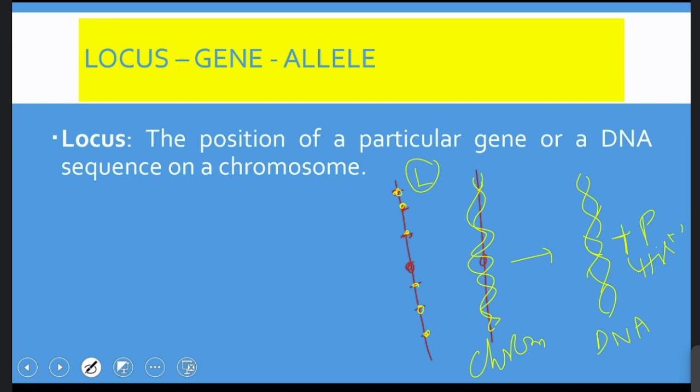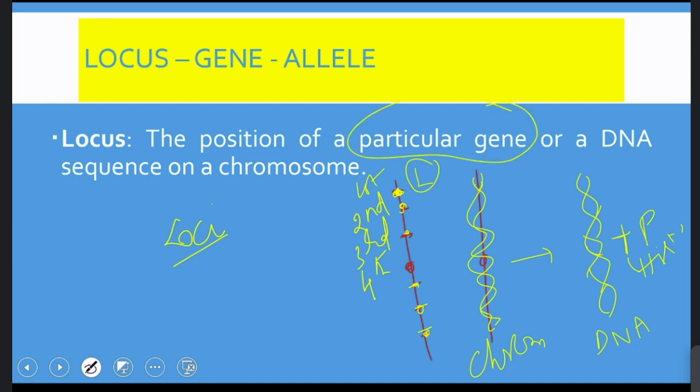So here there is a first gene present, and this is the first locus, followed by another place where another gene is present, that is called the second locus. Thus a number of loci (locus is singular, loci is plural) are present throughout the length of the chromosome, where each locus is occupied by a particular gene.